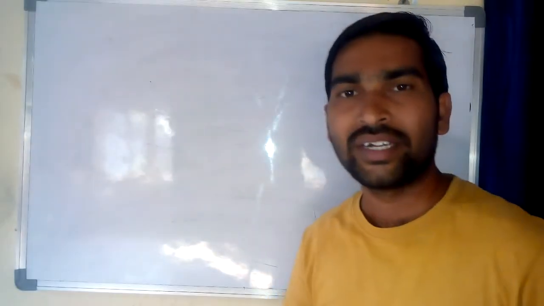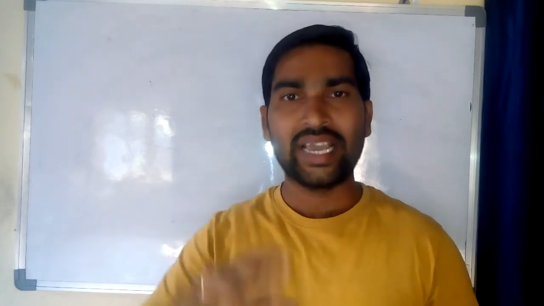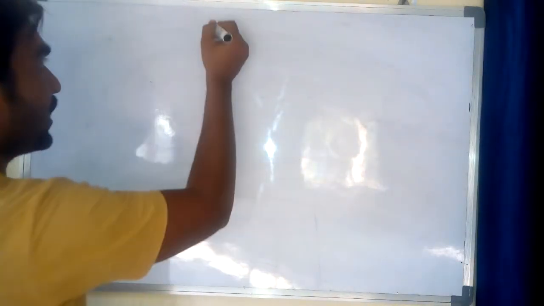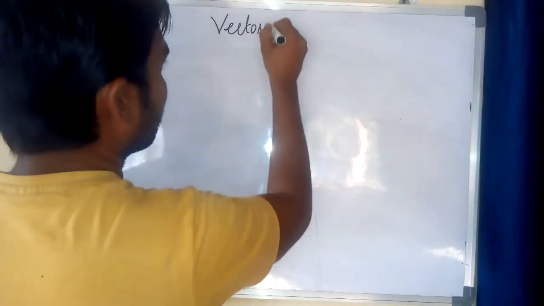What is a physical quantity? It is something which can be measured, like length, distance, time, speed. These are physical quantities which have direction and magnitude. Depending on their direction and magnitude, we can consider them as scalar or vector. What is a scalar first? Today's topic is vectors.